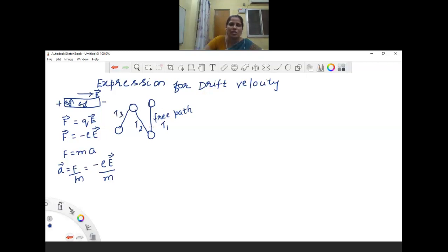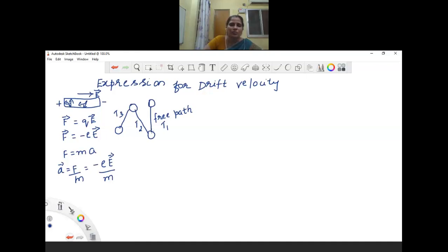For copper it is different, for aluminum it is different. It mainly depends on the material, and also on temperature. We will discuss that later.